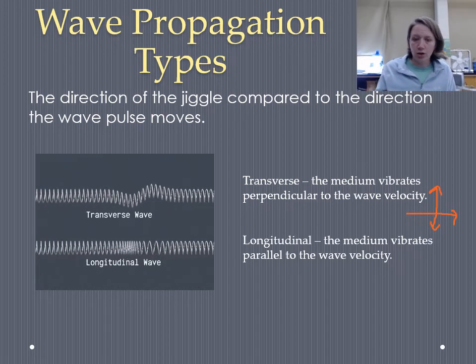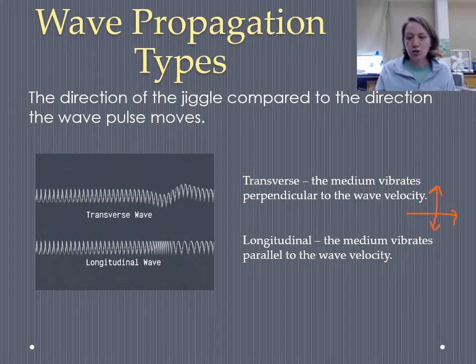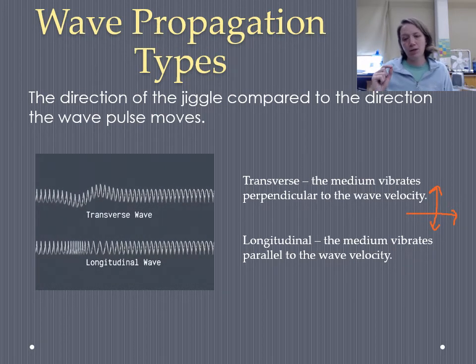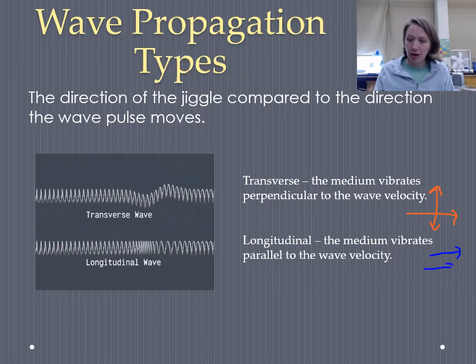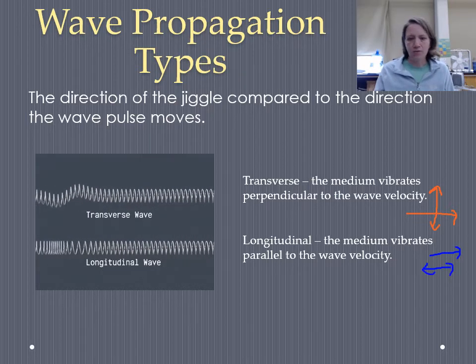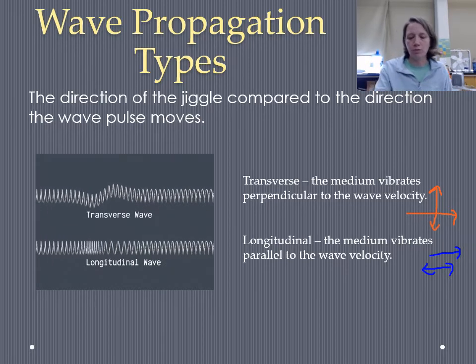The other kind of wave shown is called a longitudinal wave. And in a longitudinal wave, the medium is actually vibrating parallel to the wave velocity. So in this case, the wave is moving to the right and the slinky is vibrating right and left, back and forth as it creates these little pulses of pressure that move through the medium.